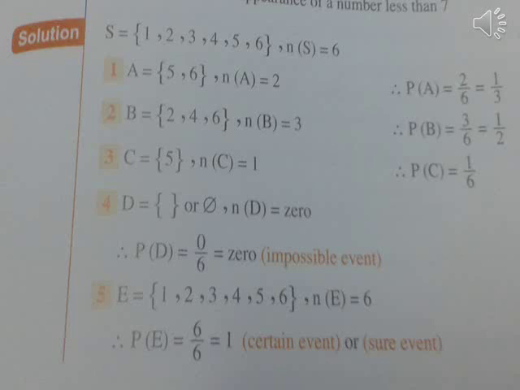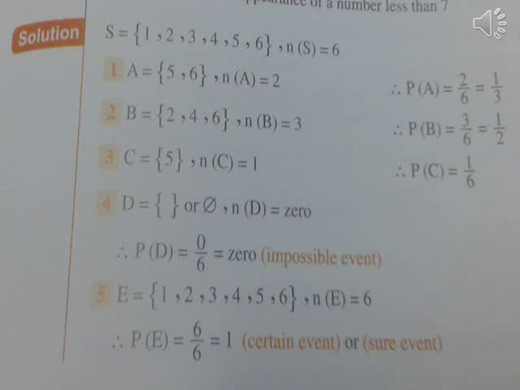Solution. S equals the set of elements {1, 2, 3, 4, 5, 6}, n(S) = 6. Number 1. E equals the set of elements {5, 6}, n(E) = 2. Therefore, P(E) = 2/6 = 1/3.